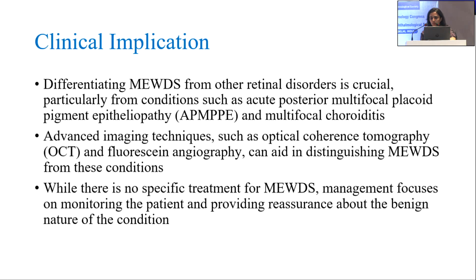Differentiating MEWDS from other retinal disorders is crucial, particularly from conditions like acute posterior multifocal placoid pigment epitheliopathy, since in this condition neurological manifestations are also seen and require further neuroimaging. It is also important to differentiate it from multifocal choroiditis, as in such cases regular follow-up is mandatory as they can develop choroidal neovascularization. Imaging techniques such as OCT and fundus fluorescein angiography aid in the diagnosis.